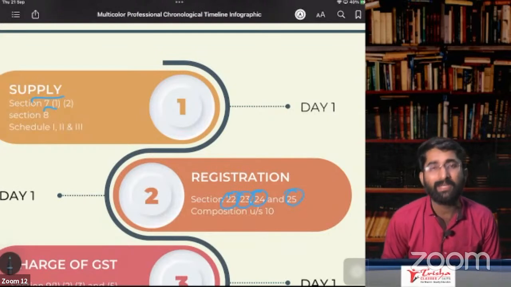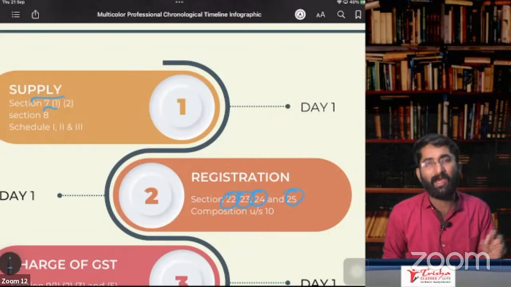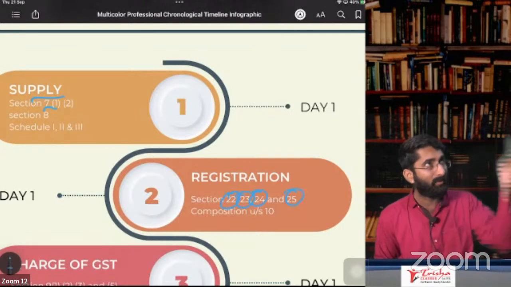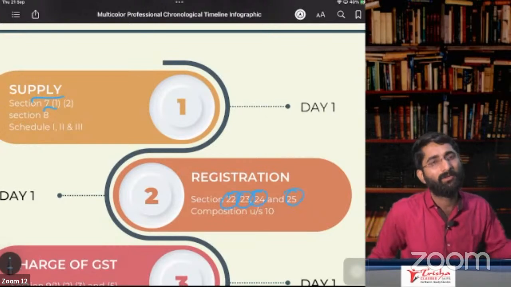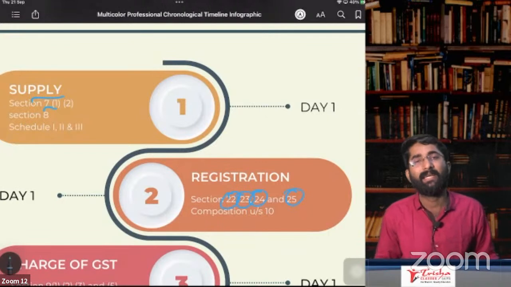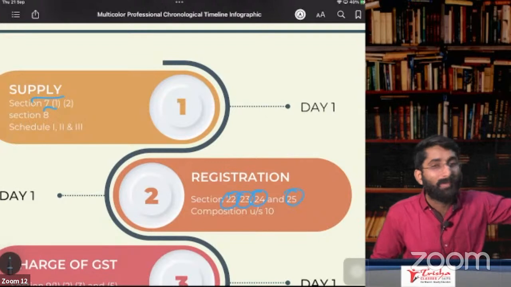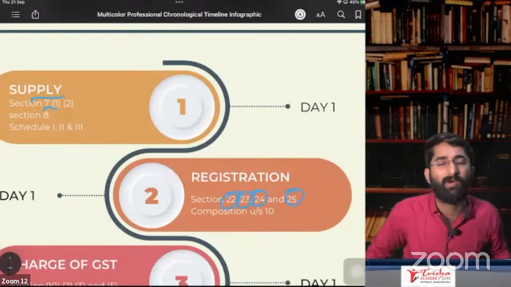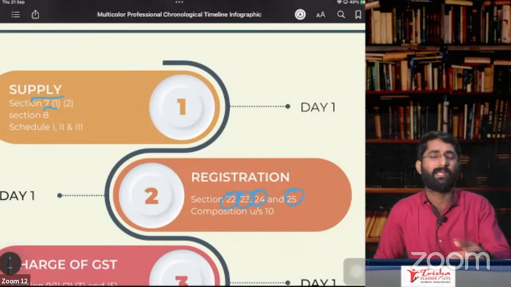ISROT, T for TDS deductor and TCS collector. We discussed this. If you are a TDS deductor and TCS collector, you have to deduct and you have to pay to the government. To pay to the government, you should have the registration. Otherwise, you will deduct, but you cannot pay to the government. That is about TDS and TCS. So next one is A for agent. If principal is registered, agent is also required to be registered. So in the principal and agent relation, you have to take compulsory registration.